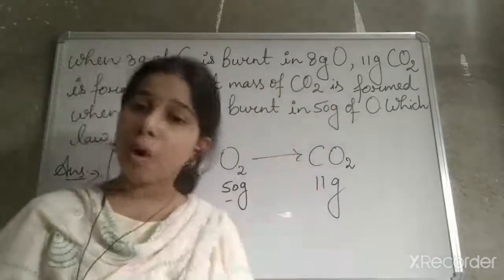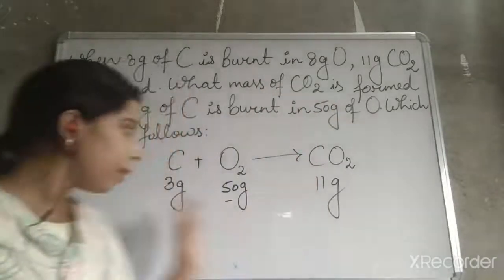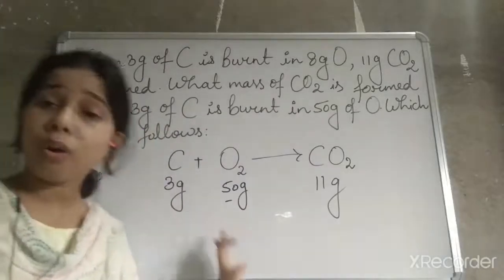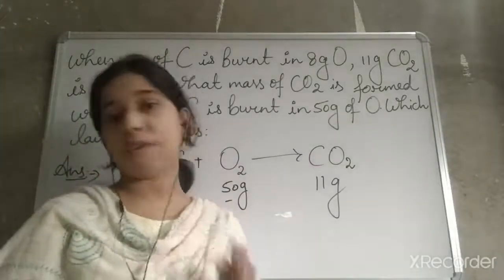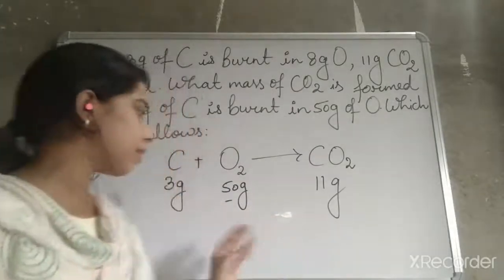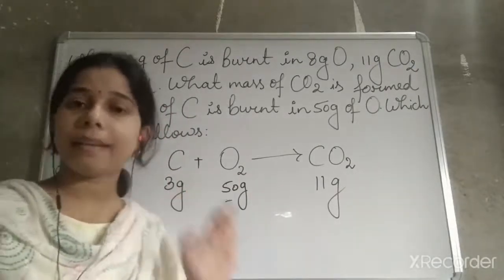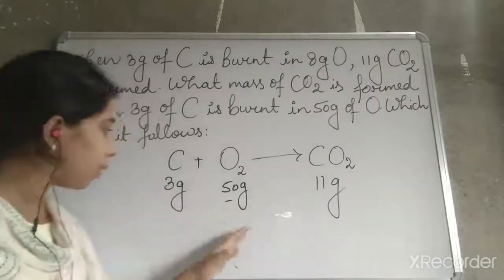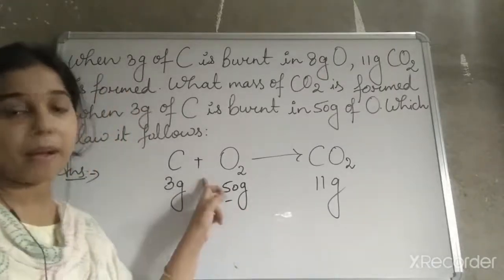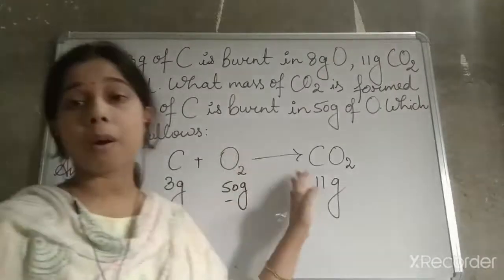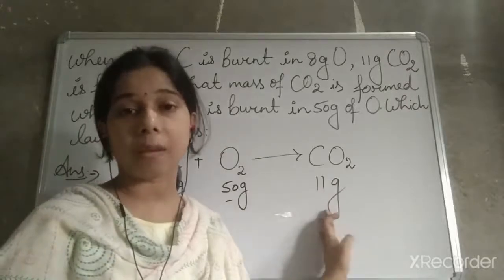So to form carbon dioxide, carbon with the 3 gram always combines with the 8 gram of oxygen only. It means that out of this 50 gram, only 8 gram of oxygen will react with this carbon to form 11 gram of carbon dioxide.